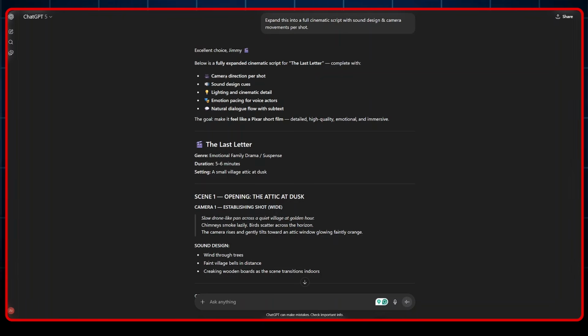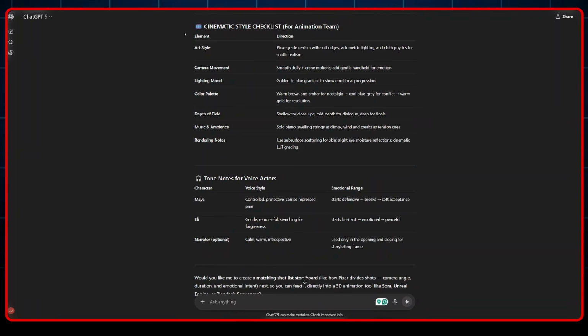So it went ahead to provide the camera direction, a shot, sound design cues, lighting and cinematic detail, emotional pacing for voice actors, and natural dialogue flow with subtext. Here the goal was to make it feel more like a Pixar short film: detailed, high quality, emotional, and immersive. Now, this step is critical because AI tools like Google Veo 3.1 rely on strong visual direction. The clearer your scene description, the more realistic your output will look.